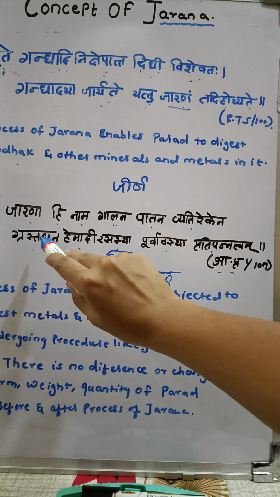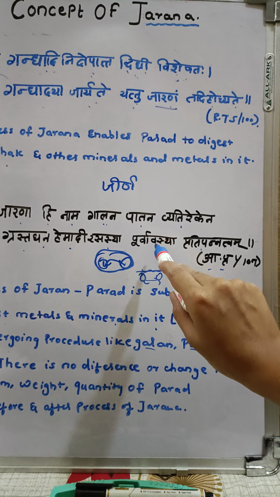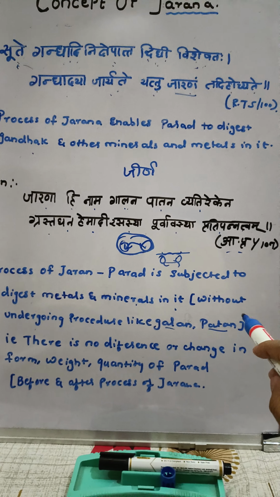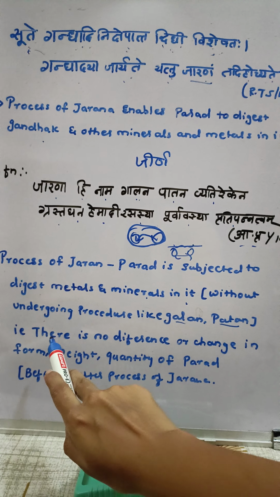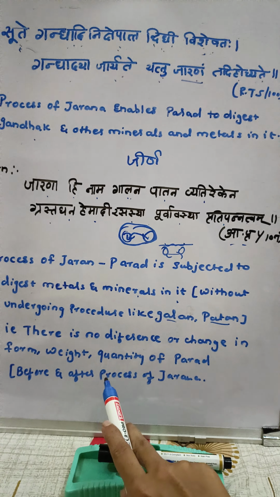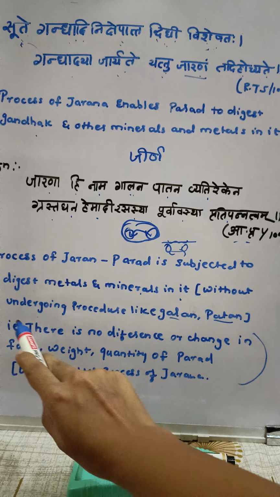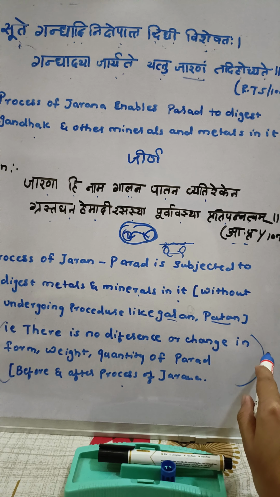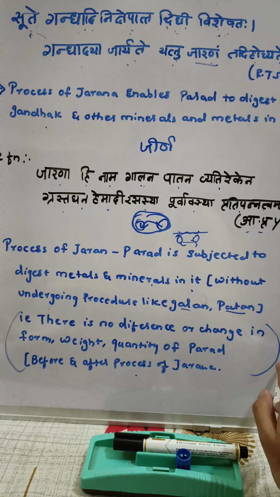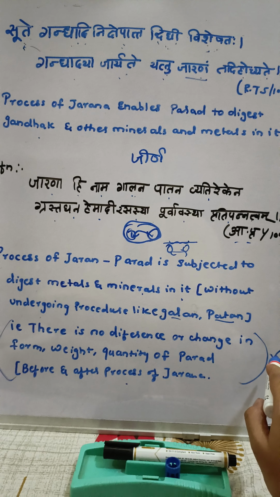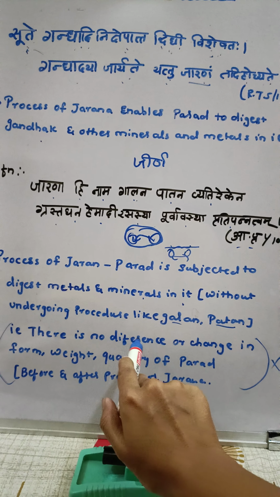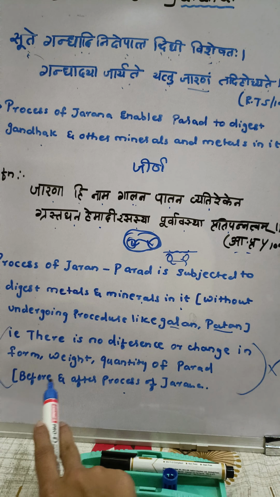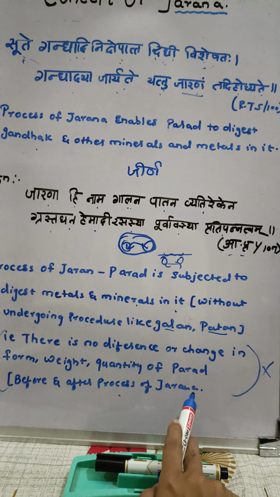Grasta ghana hemadi rasasya purva avastha pratipannatvam. Now what does this mean? This is the key rule. This is the only thing which you should keep in mind when it is the Jarana process. In the Murchana process, this rule is not applicable. This rule is only applicable in the Jarana process. So there is no difference or change in form, weight, quantity of parada before and after the process of Jarana.